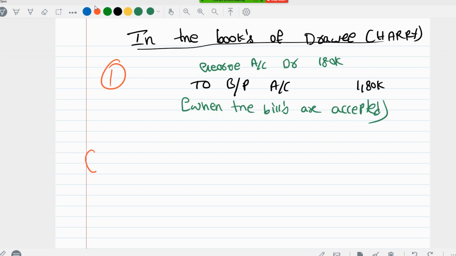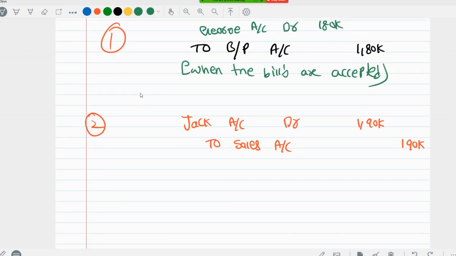Next one, second one. Harry sold goods to Jock. Jock will become our debtor. So Jock account debit. For how much did we sell? 1,90,000 to sales account, 1,90,000. Jock account debit to sales account 1,90,000. Then third one.